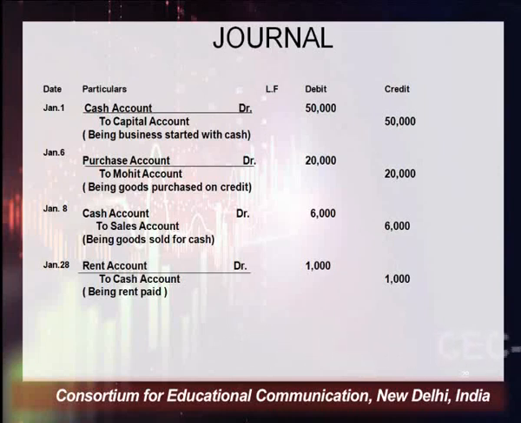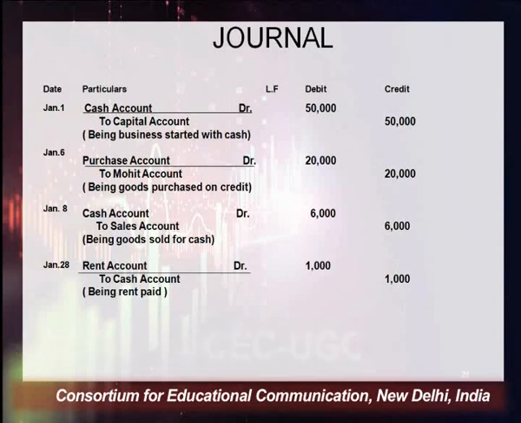And all types of persons come under personal account. Who is the giver here? The owner, and we are representing the owner with the name capital. Whenever he is investing something into the business, that will be represented with the name capital, not with his name. This comes under the list of personal account, and the rule of personal account says debit the receiver, credit the giver.